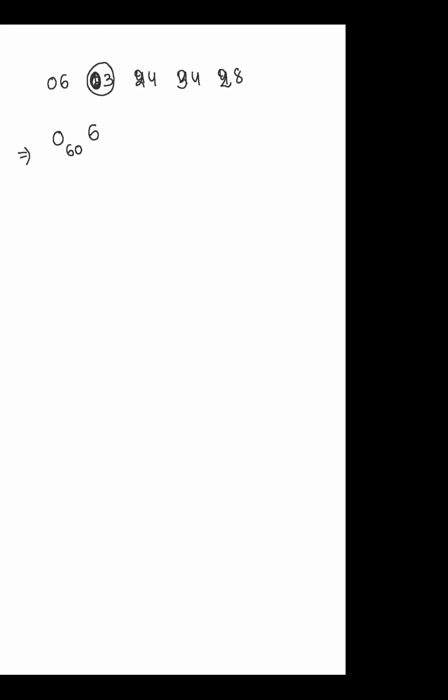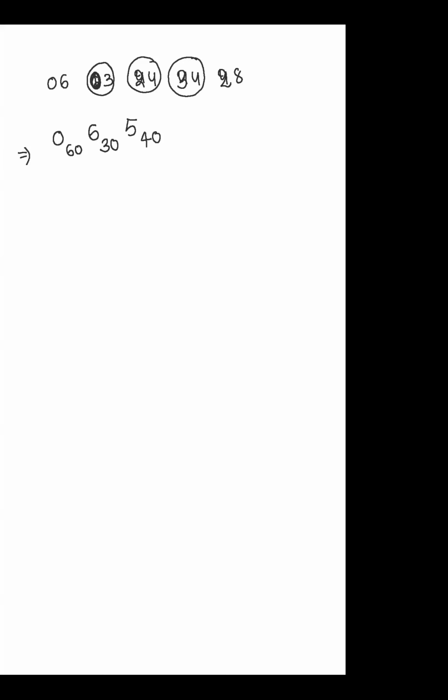In the 63, I am writing 6 here and the 3 will be carried as 30. It is clear to everyone? So these 30 added to the 24, then it becomes 54. So in the 54, I'm writing 5 here and 4 as a 40. So this 40 and this 34 will be added, now it becomes 74.